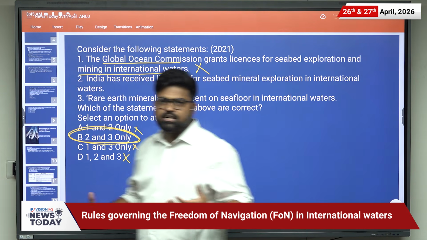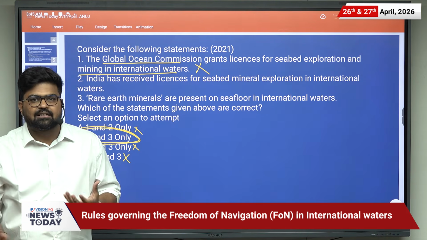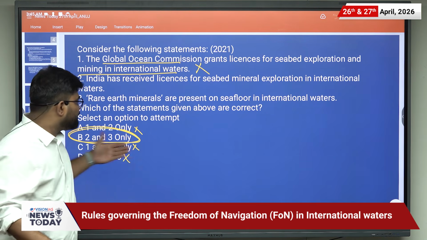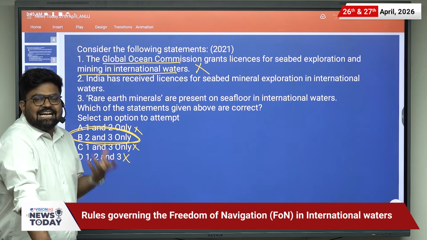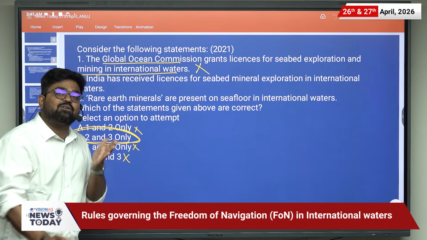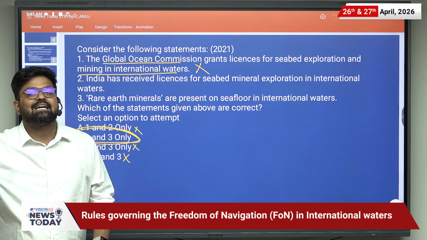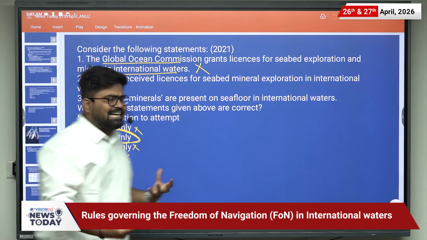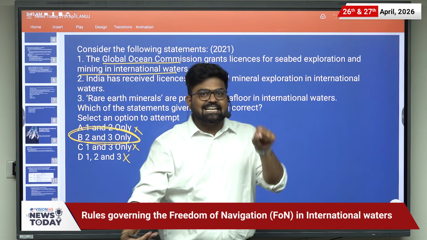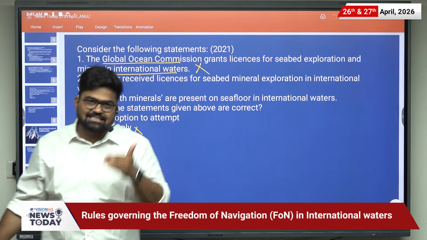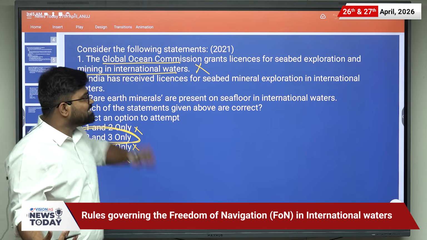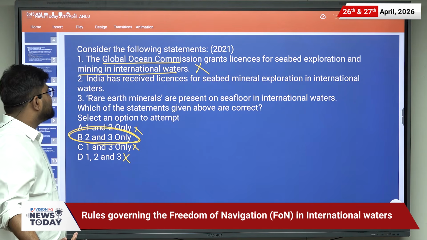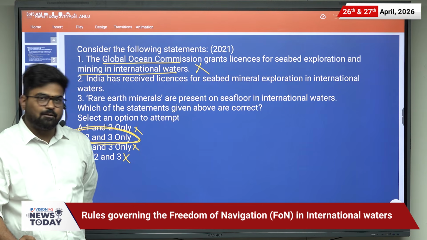And we are talking about the year 2021. 2021 and 2022 are very difficult papers. And such types of questions become very important because they are relatively easy and inspired from current affairs. Even in your static part, you might have read that the International Seabed Authority, which is there under UNCLOS, grants licenses for seabed exploration and mining in international waters.